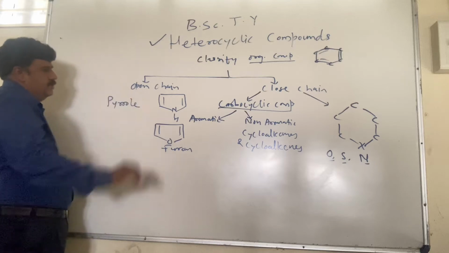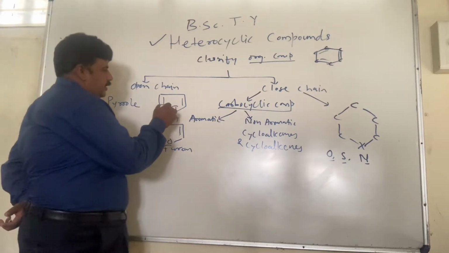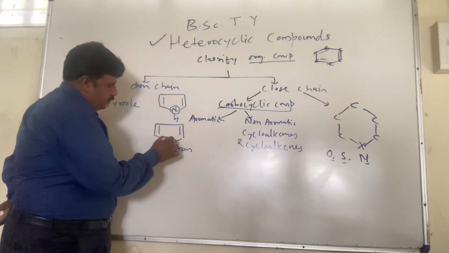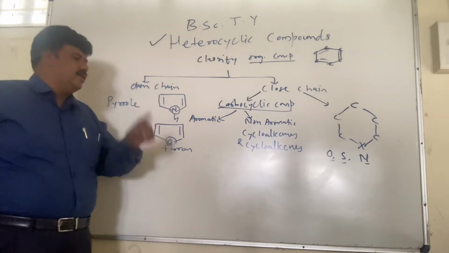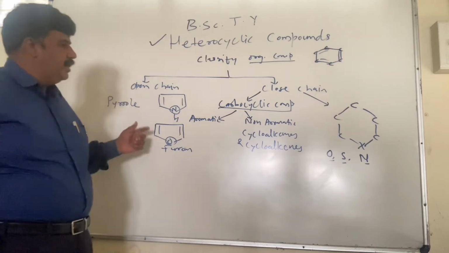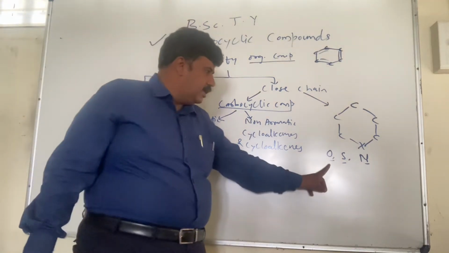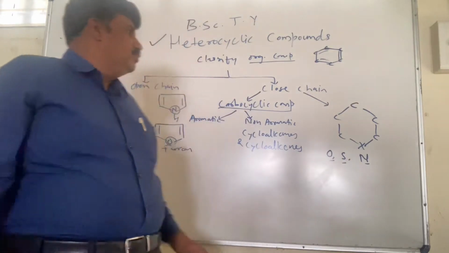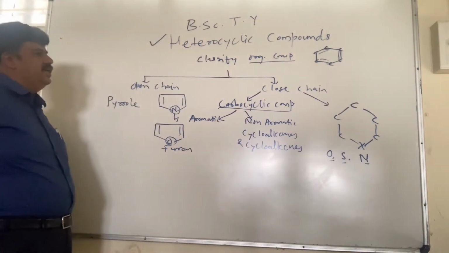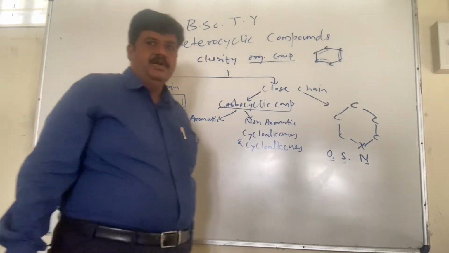The heteroatom is nitrogen in pyrrole. In the case of furan, the heteroatom is oxygen. So instead of all carbon atoms in the ring system, we have atoms other than carbon, and these are heteroatoms such as oxygen, sulfur, nitrogen. This type of cyclic compounds is called heterocyclic compounds.